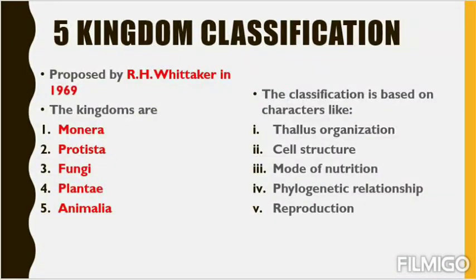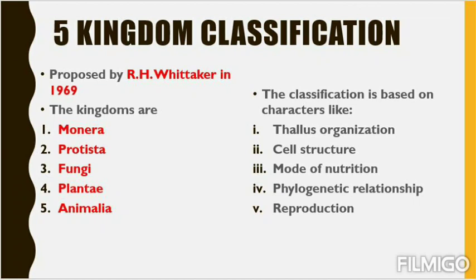Now let's see five kingdom classification. As there were two kingdom classification, meaning there were two kingdoms, here five kingdom classification means there were five kingdoms. It was proposed by R.H. Whitaker in 1969. You have to remember this. It is very popular. As you know, it has five kingdoms.